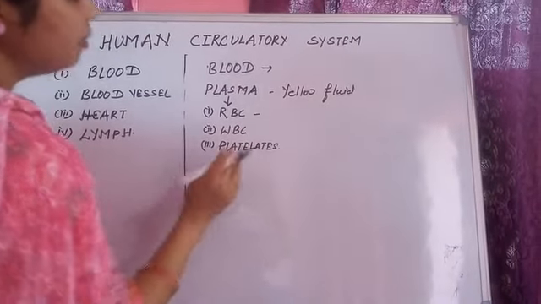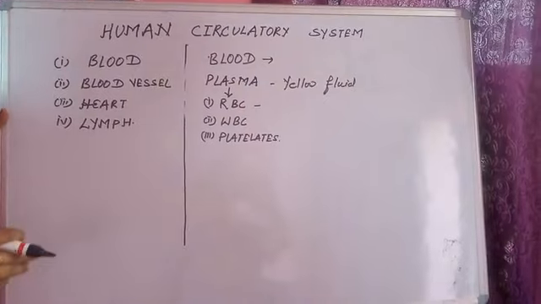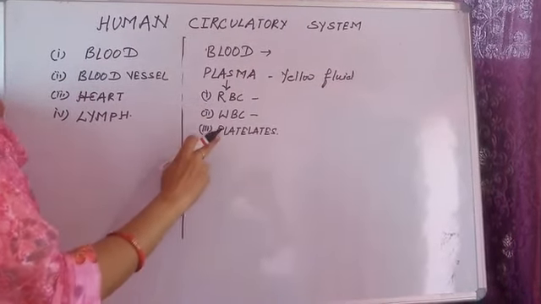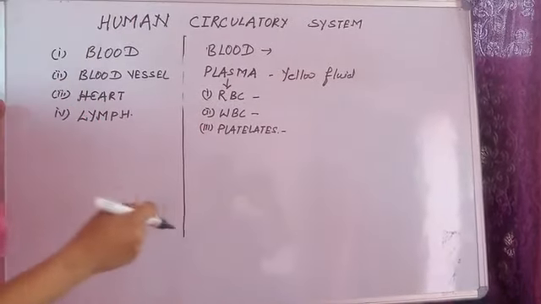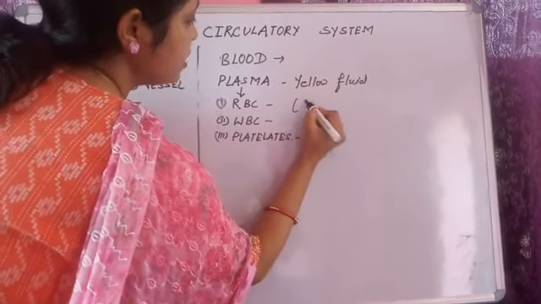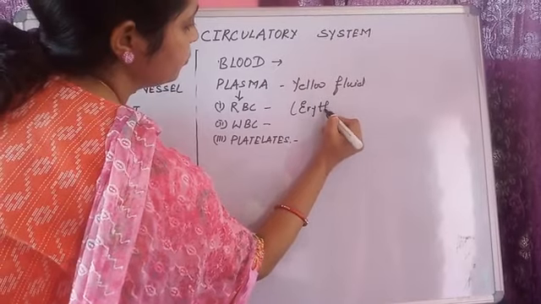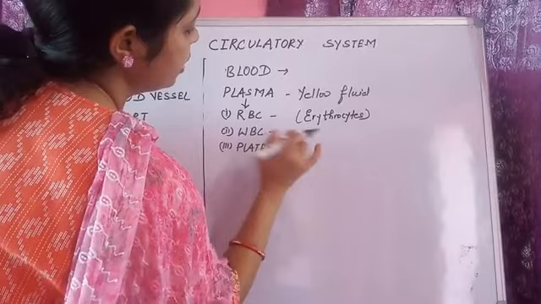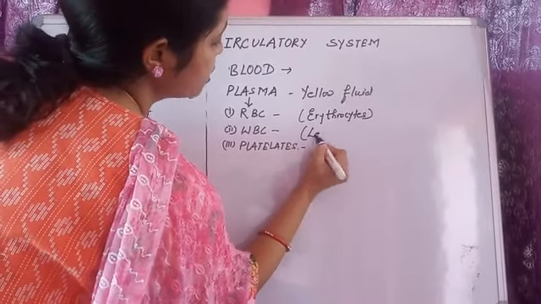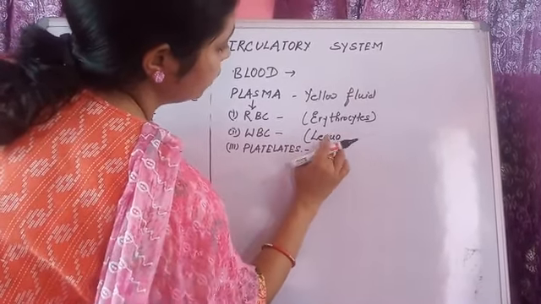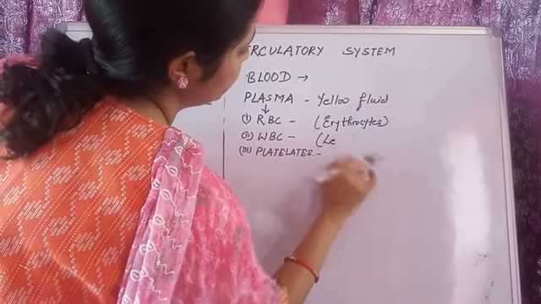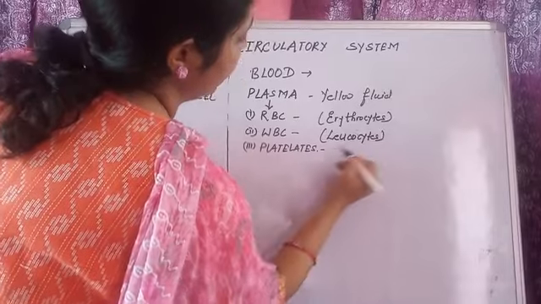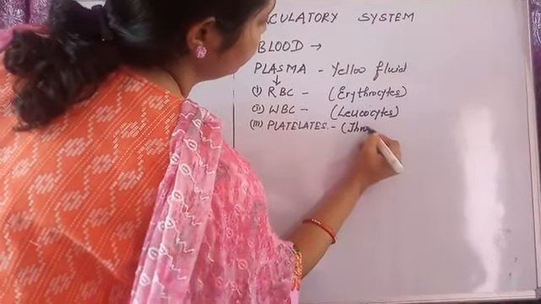RBC means red blood corpuscles or red blood cells. WBC, white blood corpuscles or white blood cells. And platelets is also a cell. RBC is also known as erythrocytes. WBC is also known as leukocytes. And platelets are also known as thrombocytes.